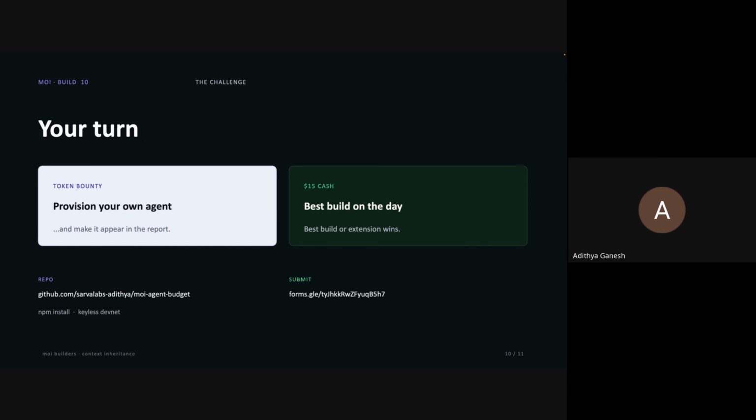The second bounty, which is for the $15 cash prize, is that you use a real life agent that you use on a day-to-day basis for any particular task, whether that's a web search agent or any kind of coding agent, or any kind of agent that requires some kind of provenance. I want you to build an app where you create a sub account for that agent using context inheritance, and you show different steps of provenance.